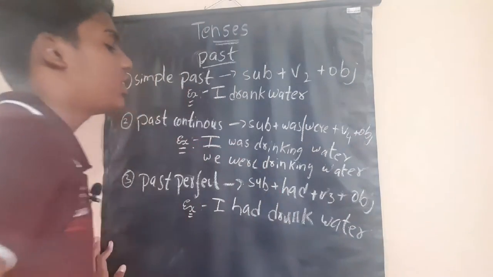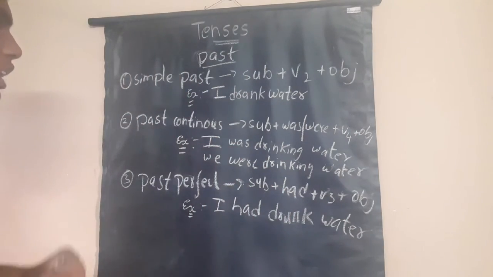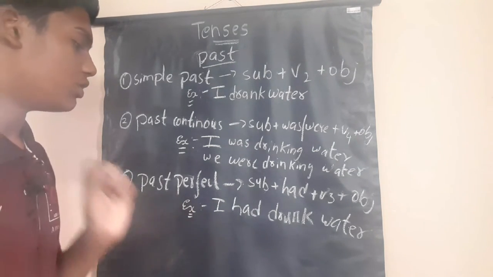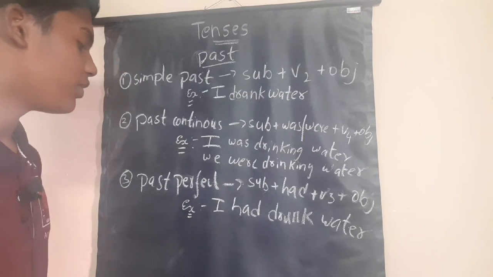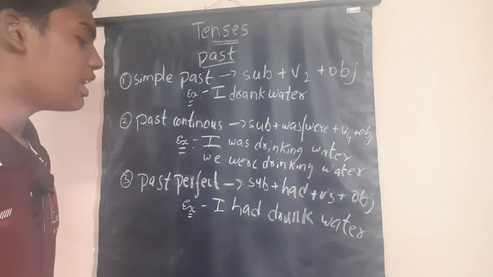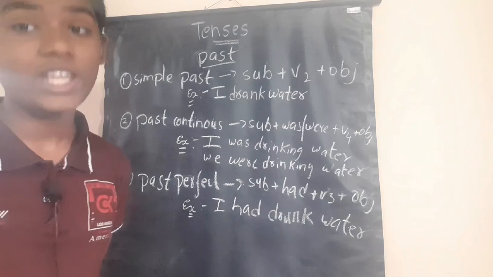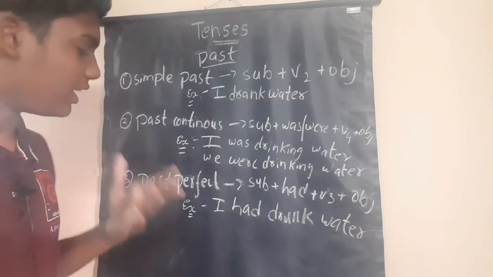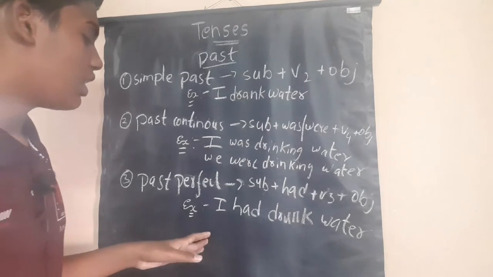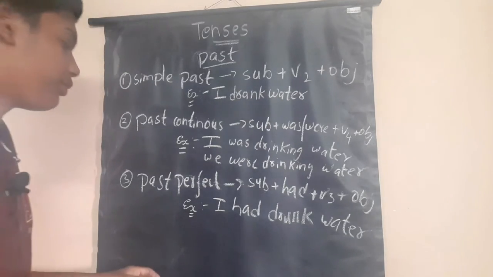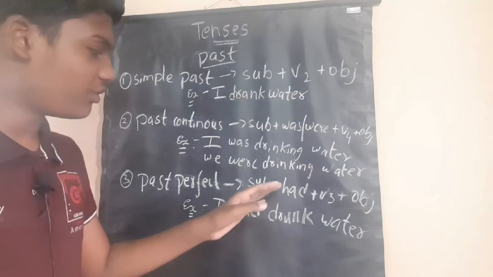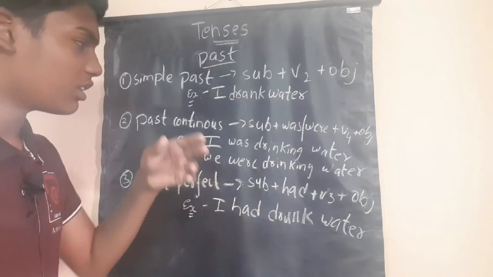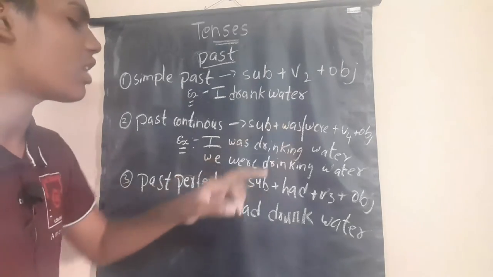Here V3 form means V1 present, V2 past, and V3 past participle. I had drunk water means in the past only he was saying that he drank water. In the present we use have and has, but in the past the helping verbs will come like was, were and had.